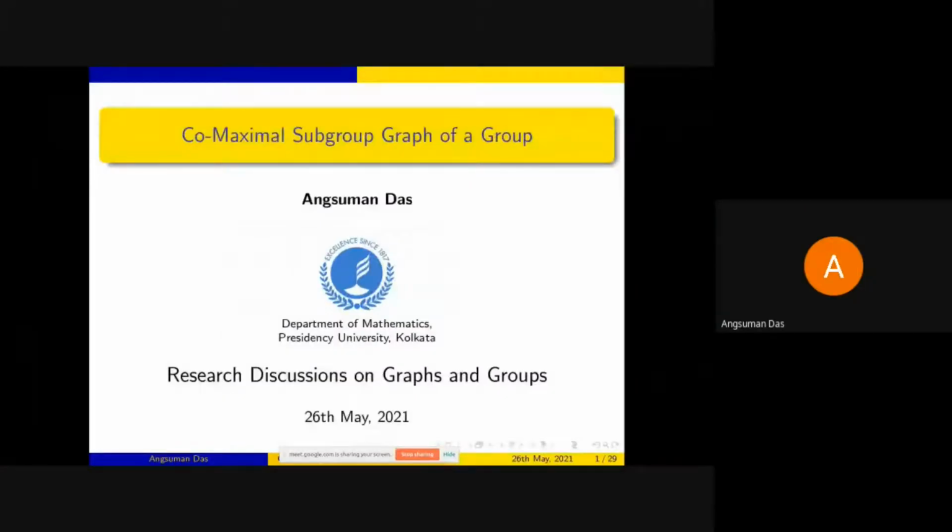Okay, so first of all, I thank the organizers for inviting me for this lecture. And I'm also really enjoying this lecture series as a whole. So today I'm going to talk about a particular type of graph which is defined on a group, which we call a comaximal subgroup graph of a group.